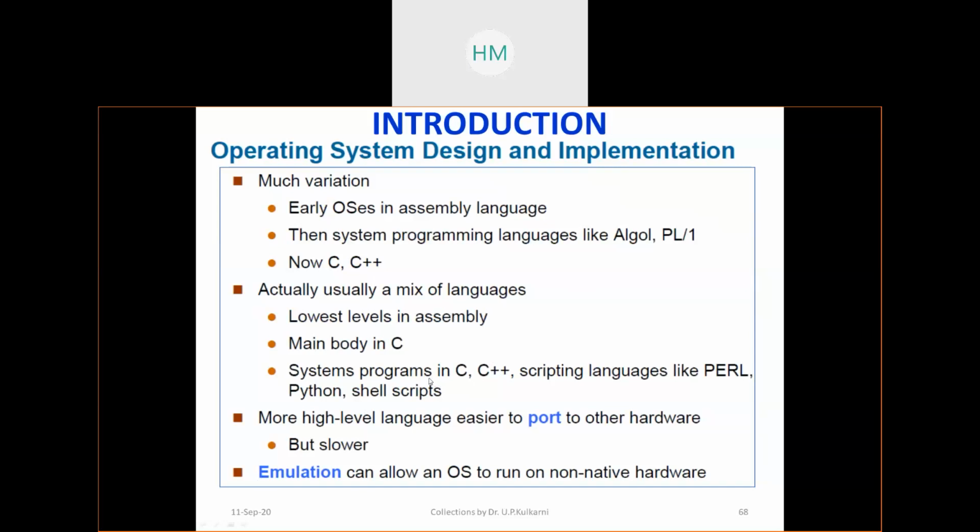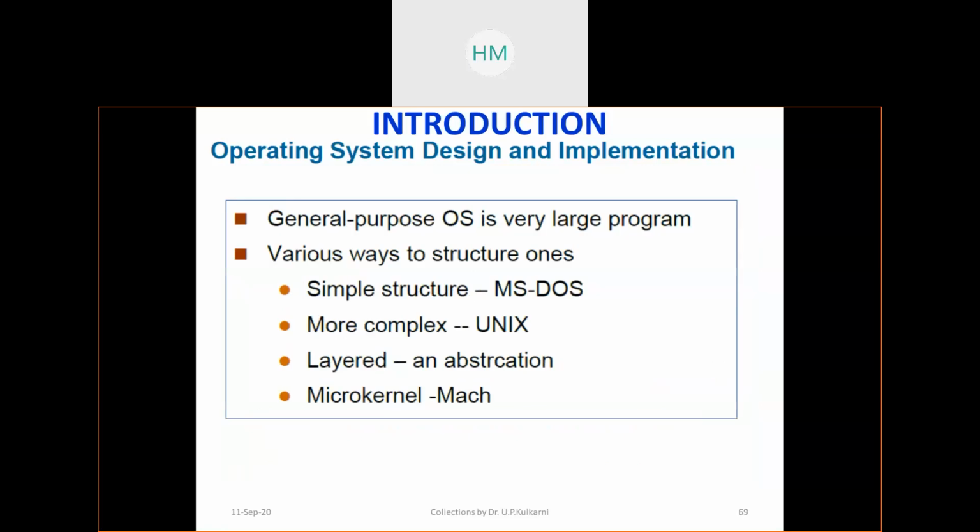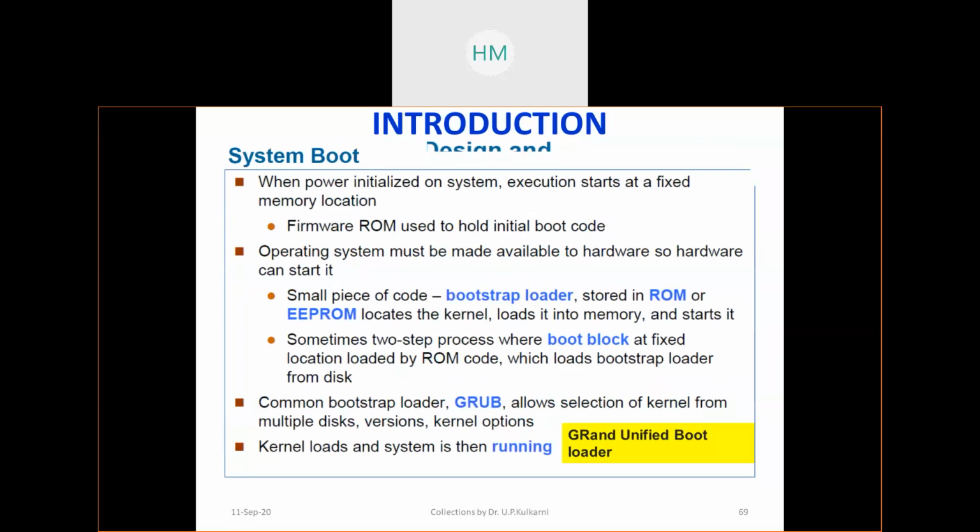Today in operating systems you will see C and C++ dominant. People also use Perl, Python, shell script and many other languages for systems-level applications. The first assignment is the evolution of the Unix operating system. Prepare that; I have given a hint and some materials. Please go through them.